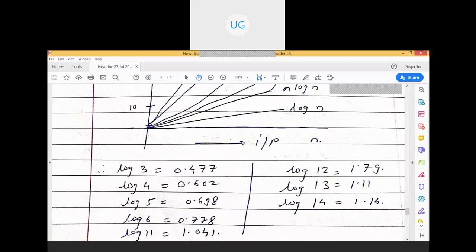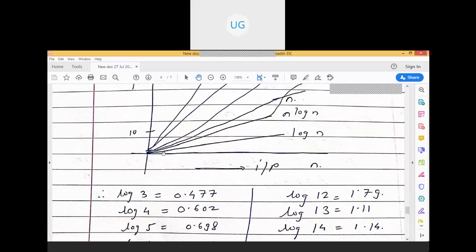Now if I say n is 11, the value is log 11. See, this n log n is also going to be lesser than n, till what time? If n is equal to 3, it is 3 into log of 3. Log of 3 is 0.477. Since it is a decimal, this n log n is obviously going to be lesser than 3.